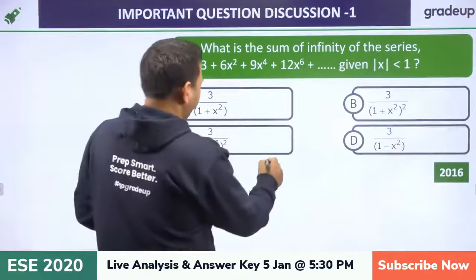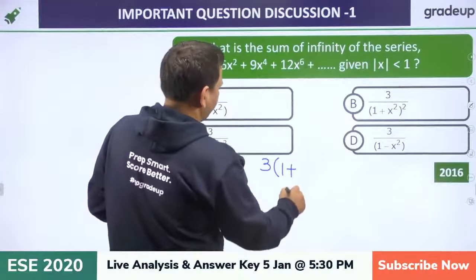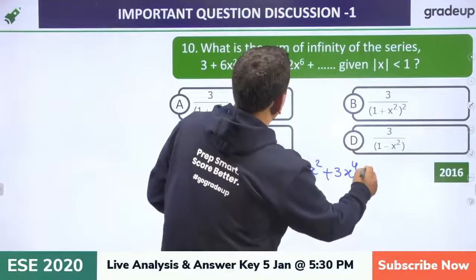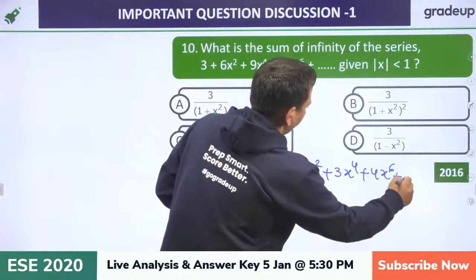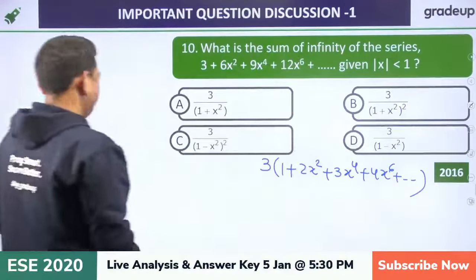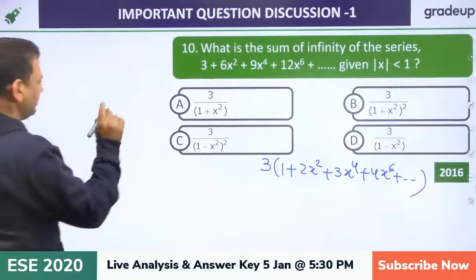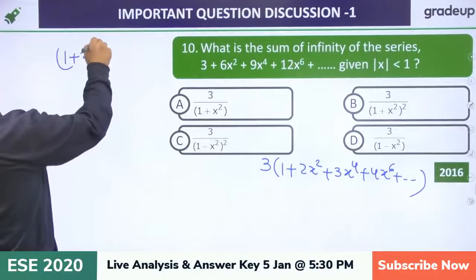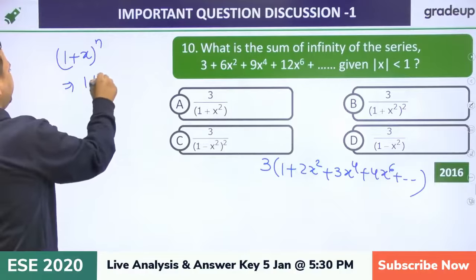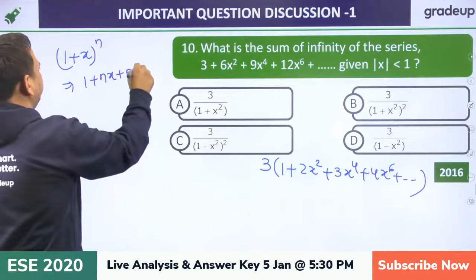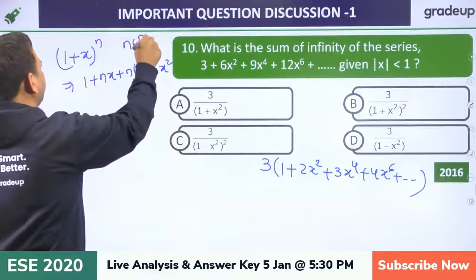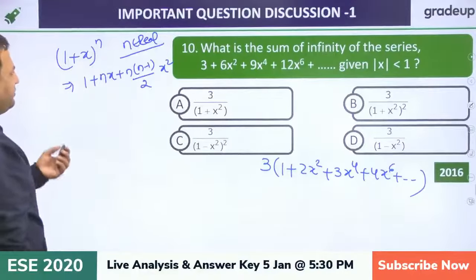Now, how to solve this one? If I take common out, this would be 1 plus 2x square plus 3x4 plus 4x6 and so on. Now there is a formula to calculate this one. We can say (1 plus x) raised to power n is nothing but 1 plus nx plus n into (n minus 1) by 2 x square, where n is any real number. So if you know this formula, you can use it.